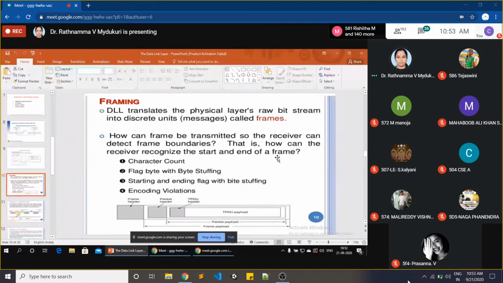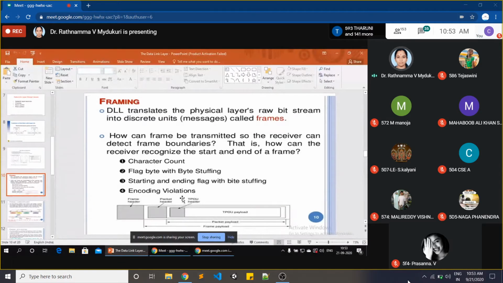To do this, we have four mechanisms: character count, flag byte and byte stuffing, starting and ending flag with byte stuffing, and encoding violations. These are the four methods we use to identify the start and end of a frame at the receiver's side, so that the receiver comes to know which is the present frame and which is the next frame, where this frame begins and where it ends.